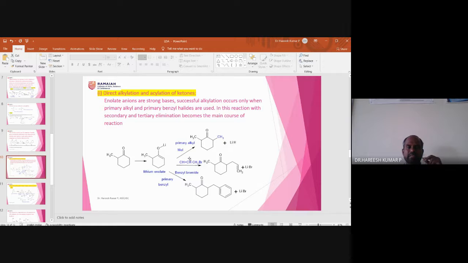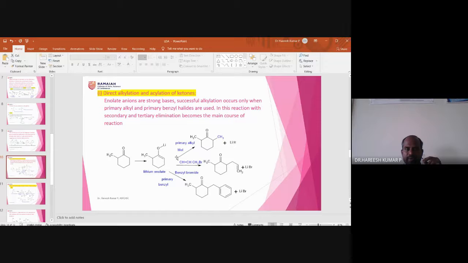What does it mean? A carbonyl compound on reaction with LDA and methyl iodide gives what is called 2,6-dimethyl cyclohexanone. It means it is possible to make a carbon-carbon bond at the alpha position of the carbonyl compound. So this is an application of enolate, more particularly an LDA application.